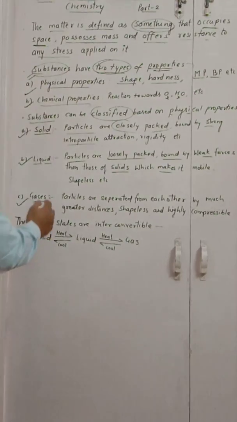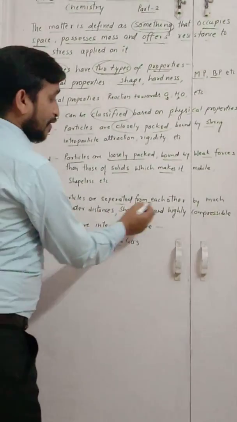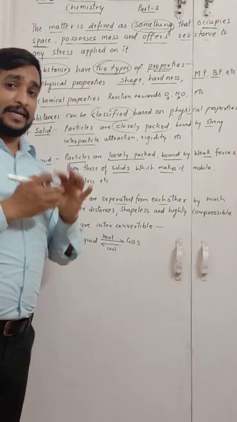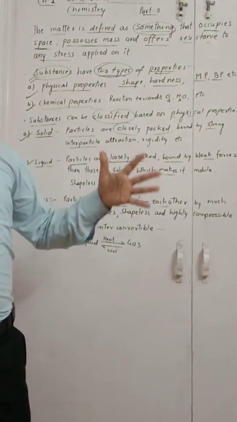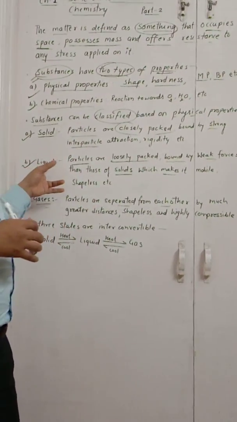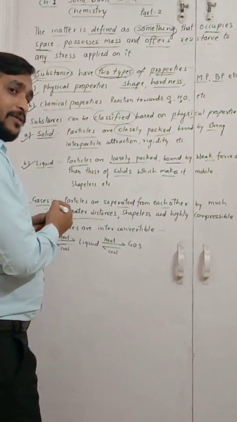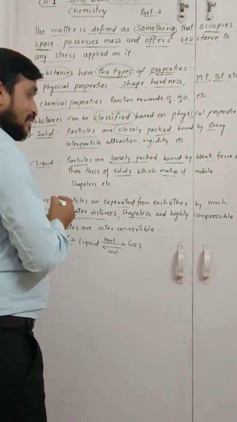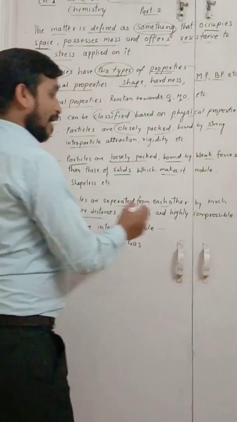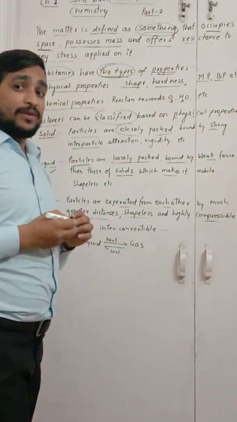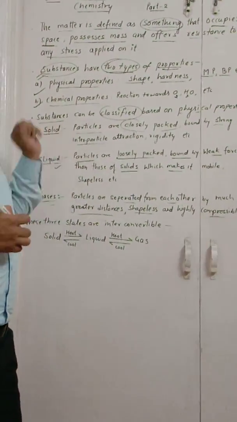Now last are the gases. The particles are separated from each other, meaning the interparticular space is much higher in comparison with solids or liquids, and they have greater distances between the particles. They are again shapeless, like liquids, and they are highly compressible as compared with liquids or solids.